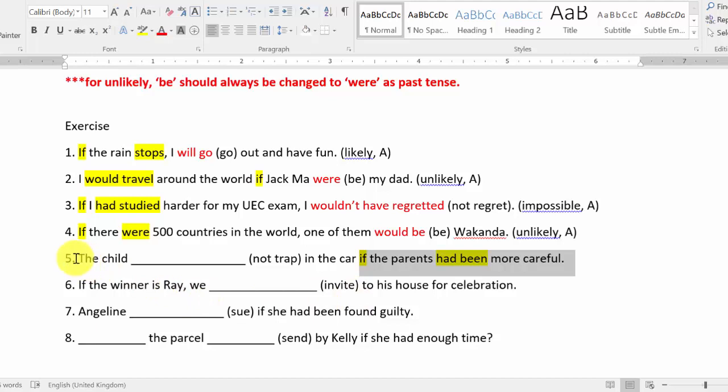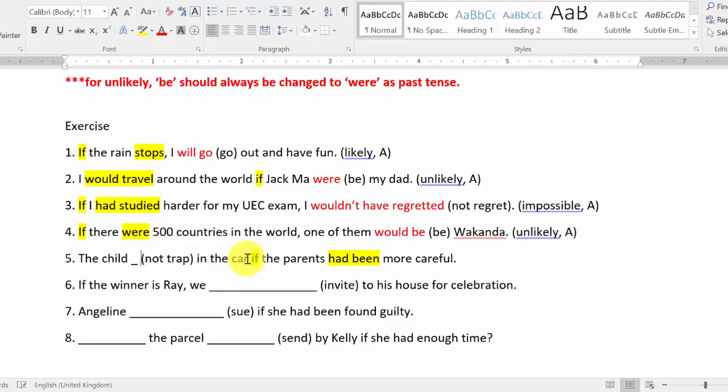Okay, so you need to focus on the part of the sentence that you need to fill in the blank, whether it is active or passive. You cannot just depend on another part. You need to look at this part. So this is passive, your answer should be a passive voice answer. So your answer should be would have been pp, right?